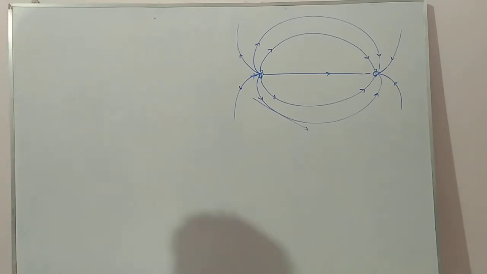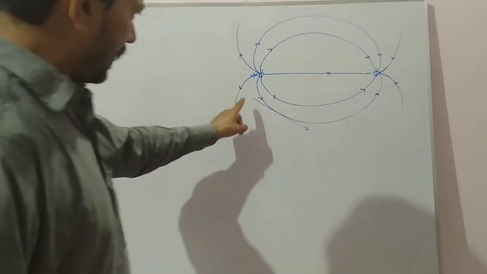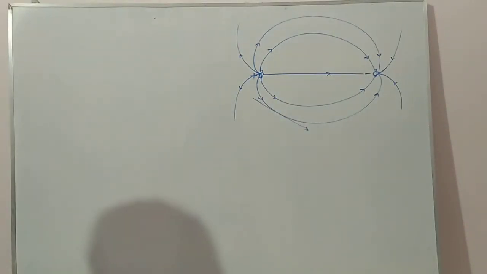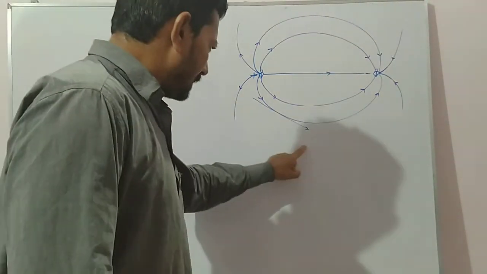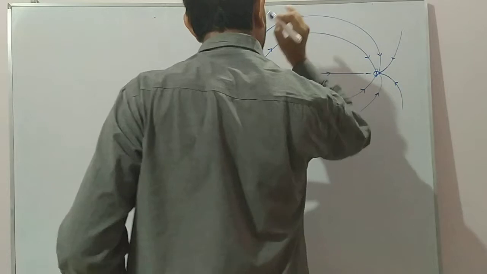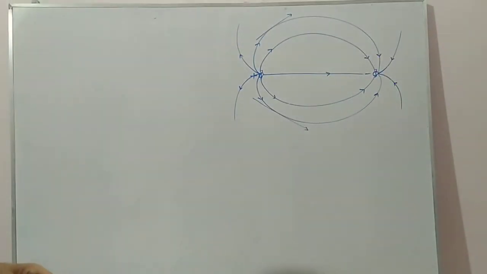Second point, you write down: a tangent drawn at any position on the electric field lines will give the direction of the electric field. See here, I am drawing a tangent here. So when we draw a tangent at this position or any other position, that will give the direction of the electric field.